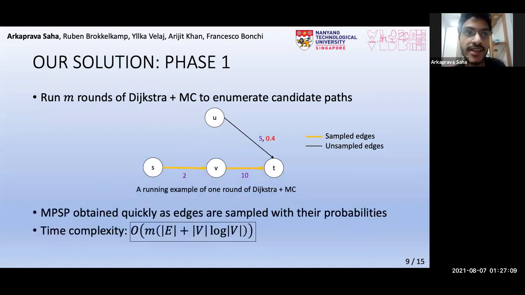Note that since we use the edge probabilities to sample the edges, the MPSP is included in the candidate set very quickly, that is, for a very small value of M. This means that the time complexity, which is M times that of one Dijkstra plus MC round, is very small. After the candidate paths are enumerated, we run the Brodal-Kalkamp algorithm in phase 2 as demonstrated before.